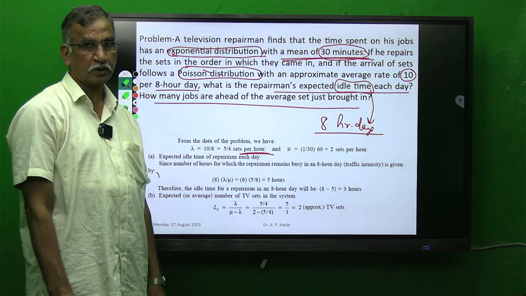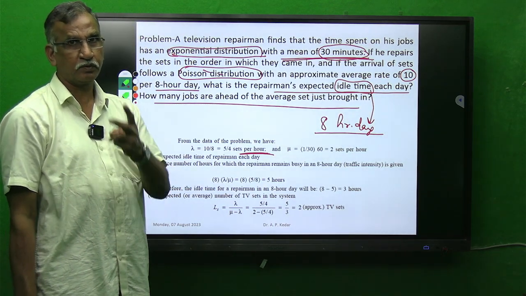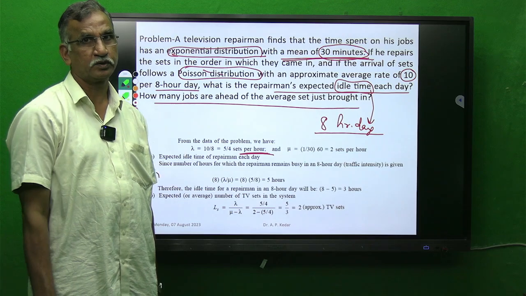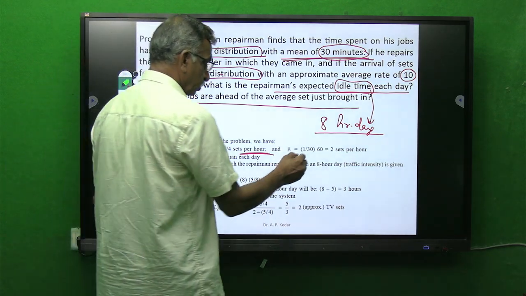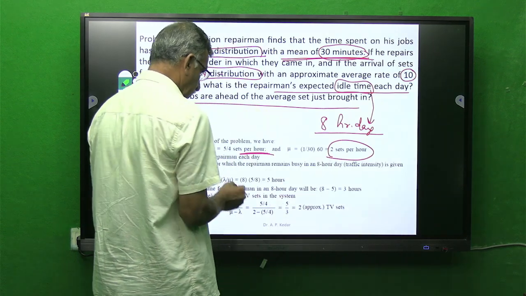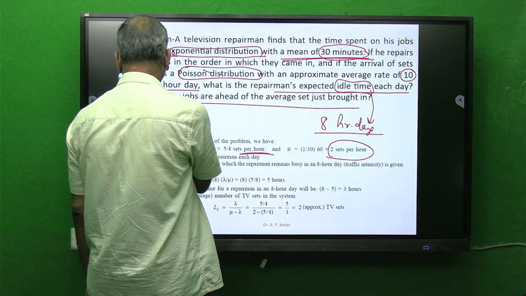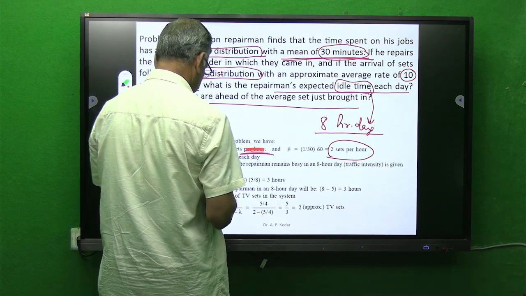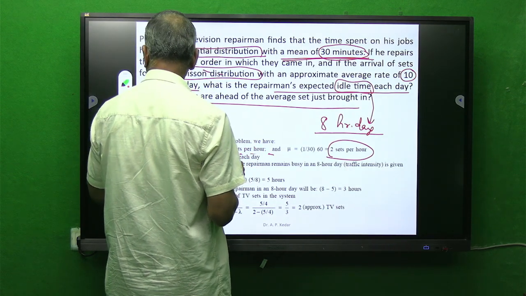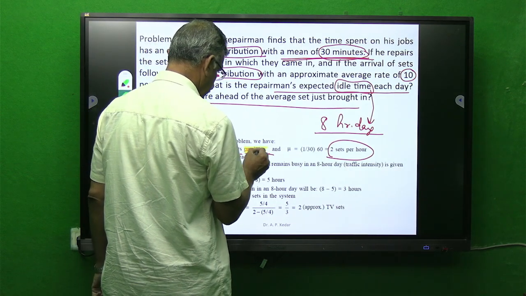So naturally in 1 hour he will repair 2 television sets. So mu will be 2 sets per hour. Again, the important point is per hour.